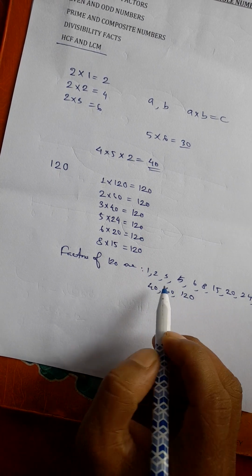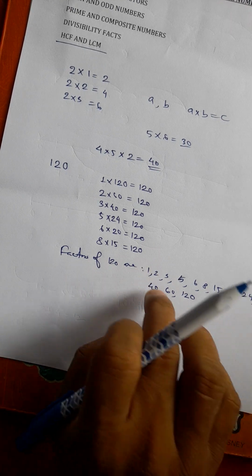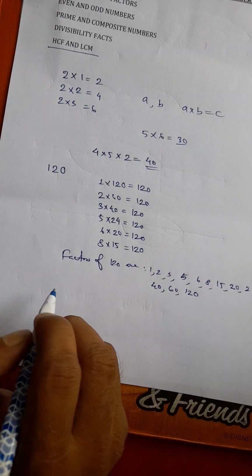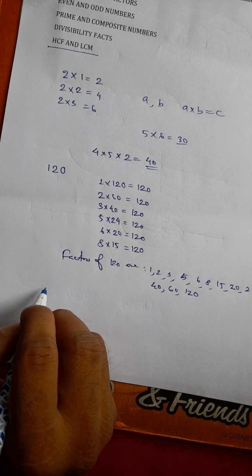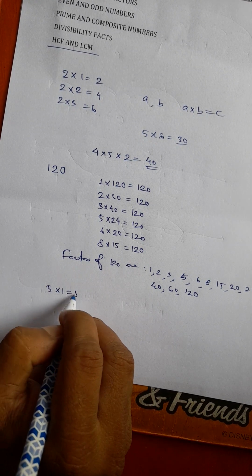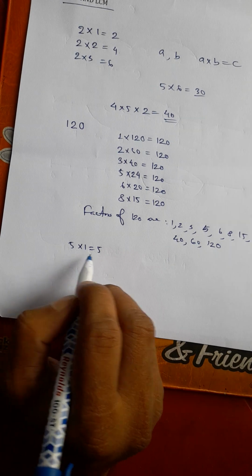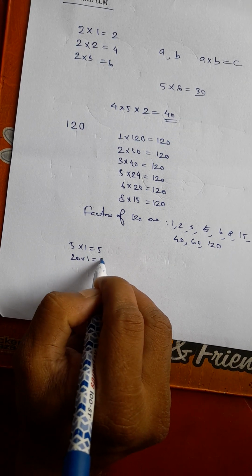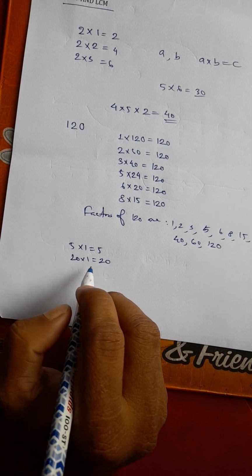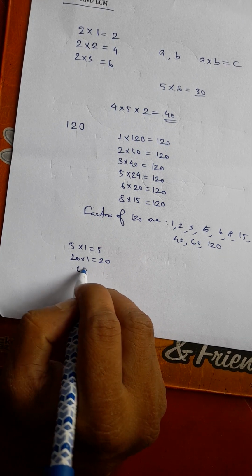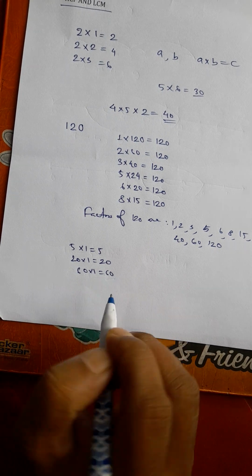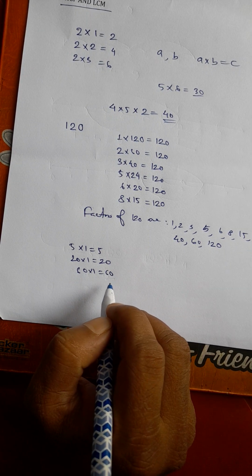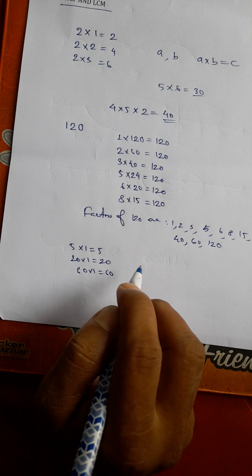So 120 is multiple of all these numbers. So what we have realized is that every number is a multiple of itself. 5 1s are 5. That means 5 is a multiple of 5. 20 1s are 20. 20 is a multiple of 20. 60 into 1 is 60. 60 is a multiple of 60, etc. That means every number is a multiple of itself.